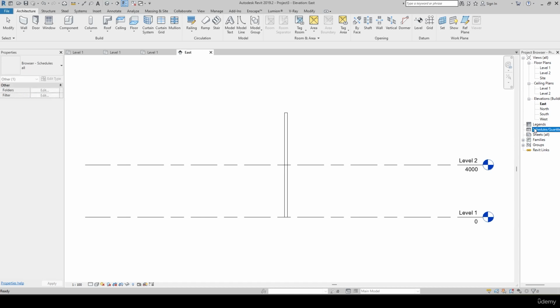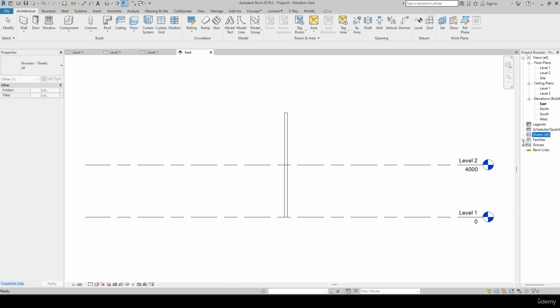Then we have the schedules. That means the number of doors, number of windows, and the quantity of other parameters like concrete quantity, window type, number of doors. Every detail we can see in the schedule of quantities. Then sheets. Sheets is where you will find many different drawing sizes, that is A0, A1, A2, A3 and A4. Those kinds of sheet families we used to say.